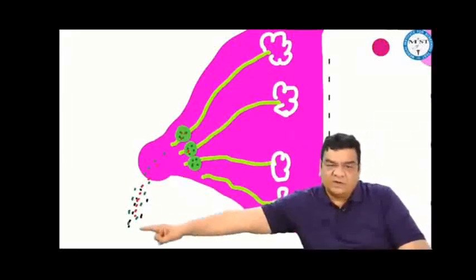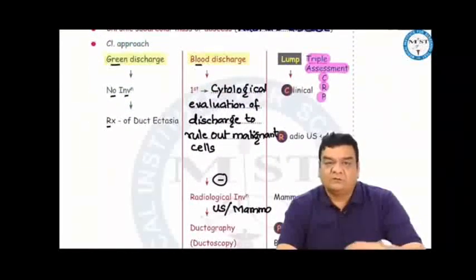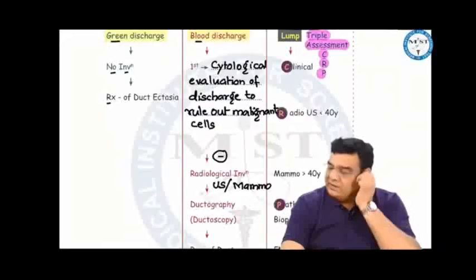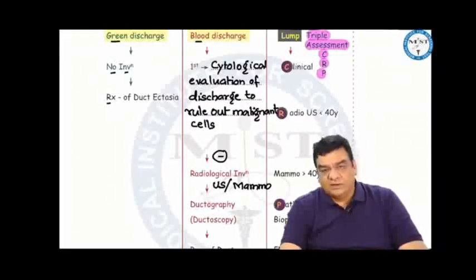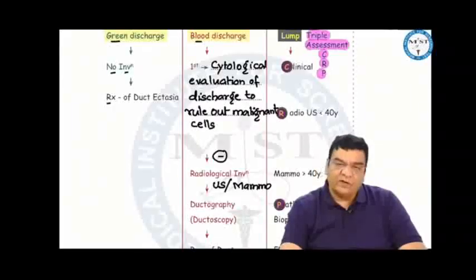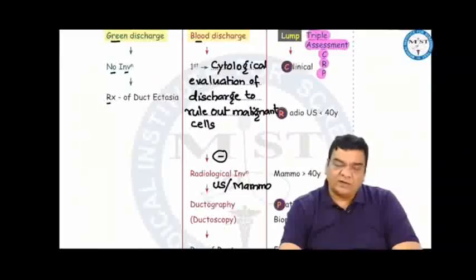If the patient presents with blood discharge from the nipple, then blood discharge from any opening in the body should not be taken lightly because it can be a cancer as well. So the first investigation to be done is a cytological evaluation to see the malignant cells in the discharge. And then if no malignant cells are there, we can do ultrasound less than 40 years, mammography after 40 years. If the diagnosis is not made, we can put a contrast into the duct and see the ectasia, that is ductography, or we can put an endoscope into the duct, do a ductoscopy and diagnose this duct ectasia.